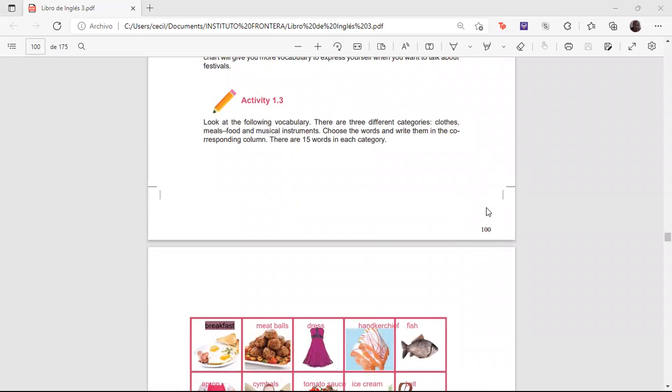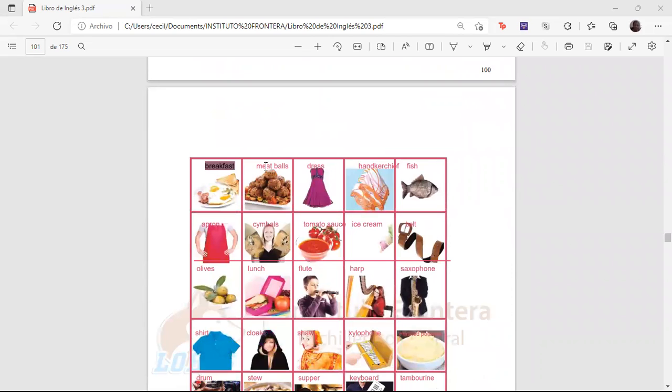This is on page 100. Okay, now we have this: breakfast, meal, ball, dress, handkerchief, fish, and this kind of symbols.